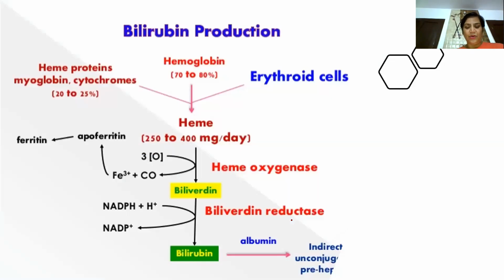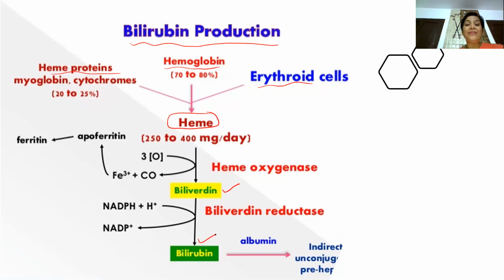Now this is again a very good picture where you can see how degradation of heme takes place, from hemoglobin, from erythroid cells, or from heme proteins. Once this heme is produced, it is degraded to form biliverdin, which then forms bilirubin.